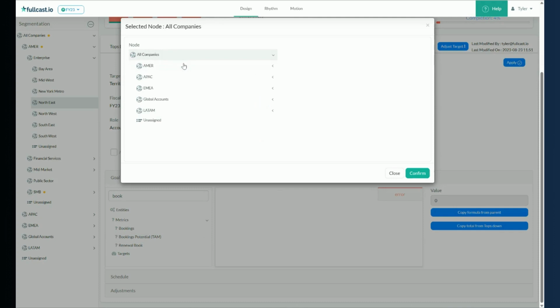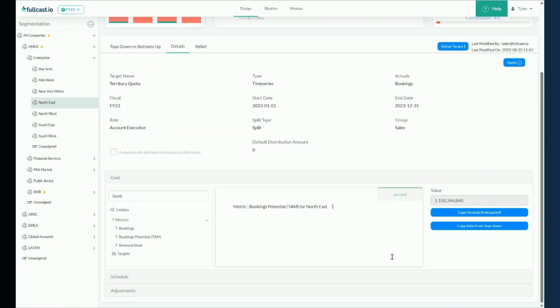So we'll say bookings potential, EMEA, enterprise, Northeast. That's our bookings potential for this Northeast territory. And I happen to know that the coverage for that is 0.001. So we're going to multiply that by 0.001. And so that gives us a target of about 1.1 million.